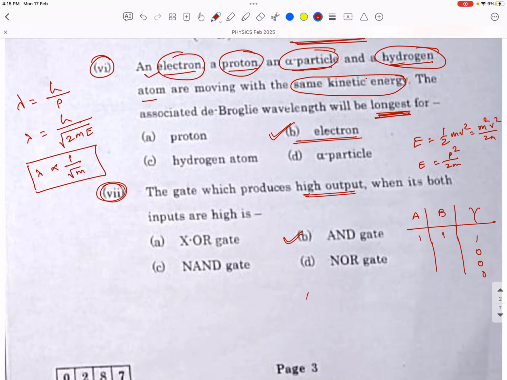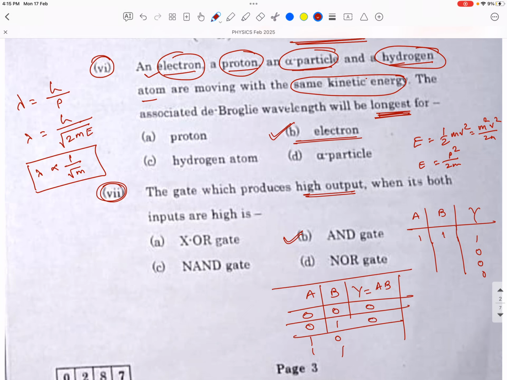That gate is the AND gate. If you see the truth table of the AND gate, with A, B and Y, the inputs are 0, 0, 1, 1 and 0, 1, 0, 1. You know that the AND gate output is the multiplication of the inputs, A multiplied by B. So we get 0, 0, 0 and 1. We get high output when both inputs A and B are high, meaning they are 1. So the more appropriate answer is option B, the AND gate.